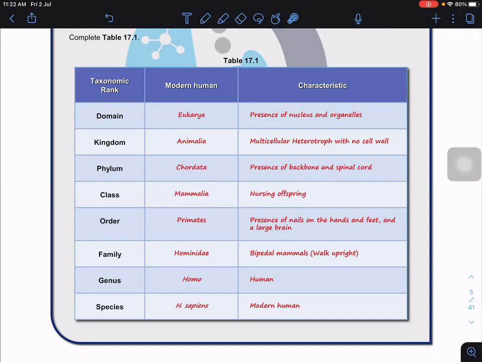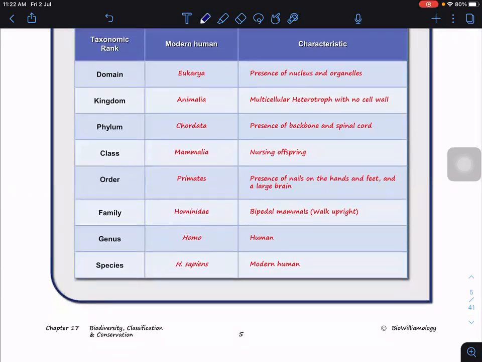Can you see that? And then we have nails on the hands and feet, and we have a large brain. Based on this, we are placed under the order Primates. And then bipedal mammals, meaning we walk upright, like King Kong, like the gorilla. So we are placed under Hominidae. Because we are humans, we are Homo, and the species is modern human. Please do the corrections here, no need to put the H, just sapiens.